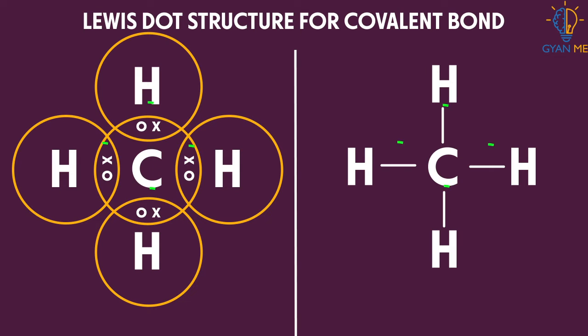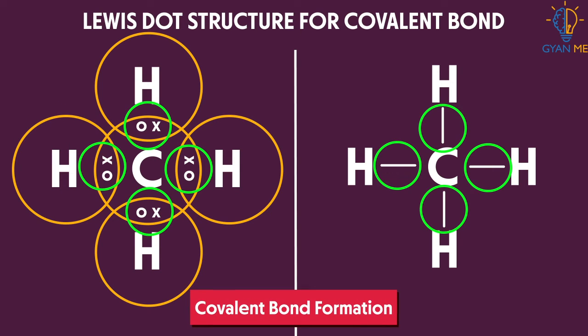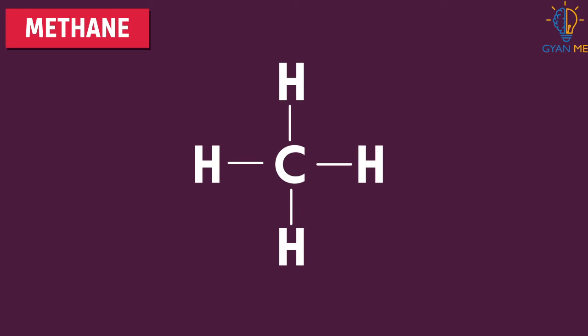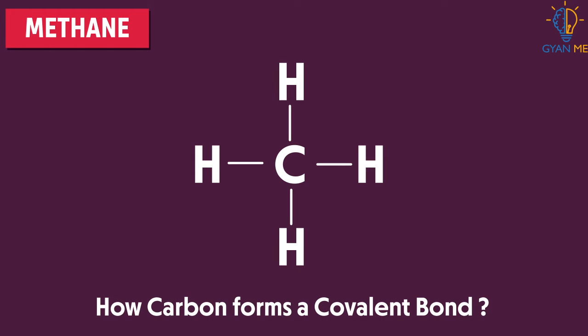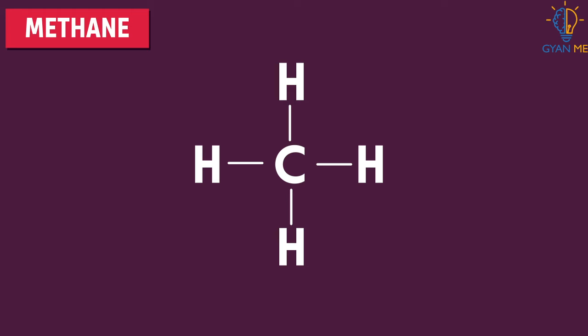Since we use dots to show valence and shared electrons for these atoms, it is called as Lewis dot structure. Now let us take a simple compound like methane to find out how carbon forms a covalent bond. One of the most common compounds formed by carbon is methane, CH4.